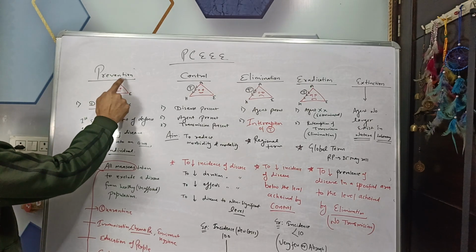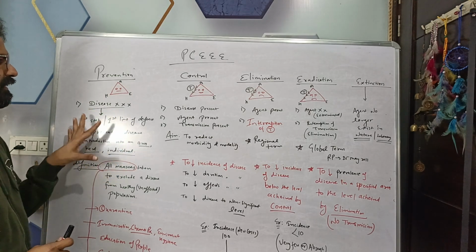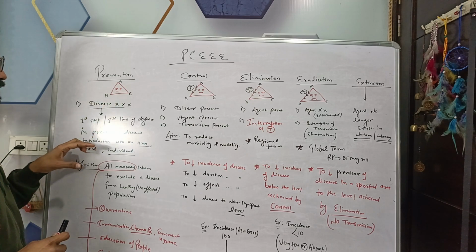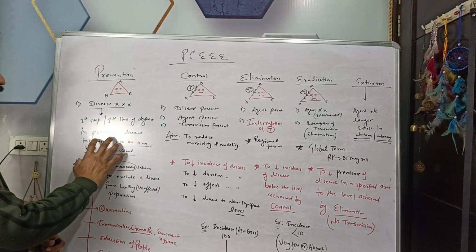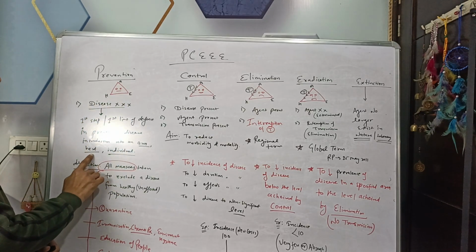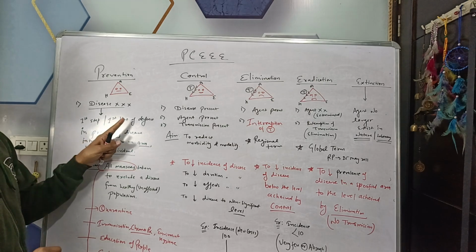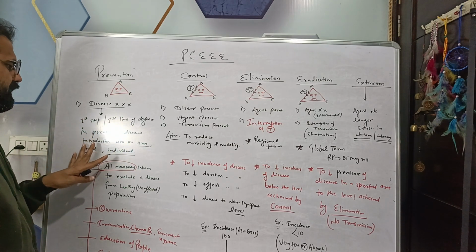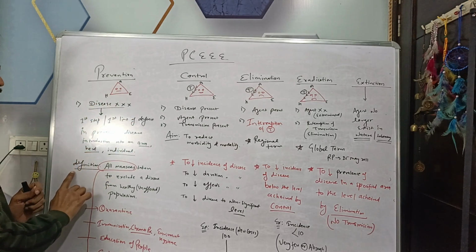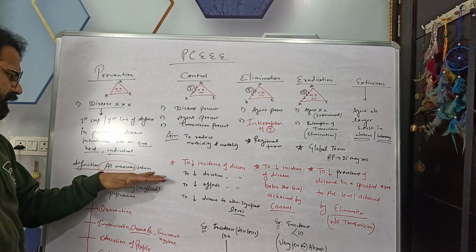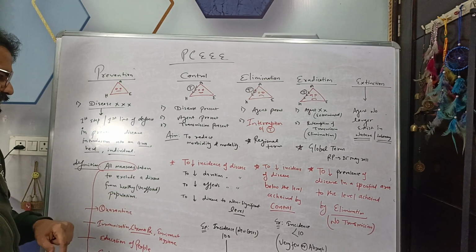So the entry of the agent into the host, that is the individual, we are preventing. It means the disease causing agent is not entering into the individual or herd. So prevention is the first line of defense against introduction of any disease causing organism. The definition of prevention is all the measures taken to exclude a disease from healthy or unaffected populations.